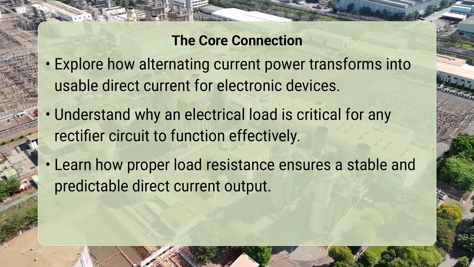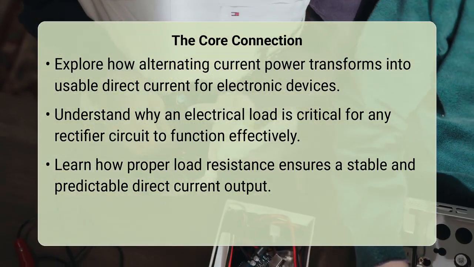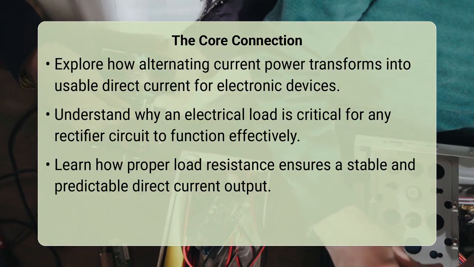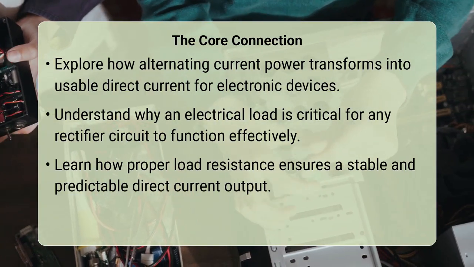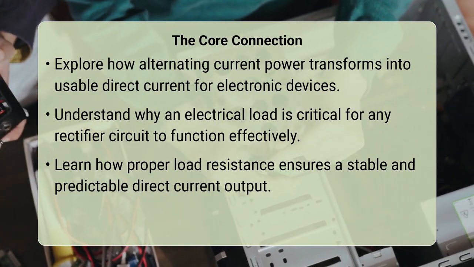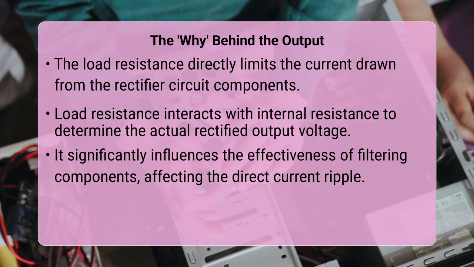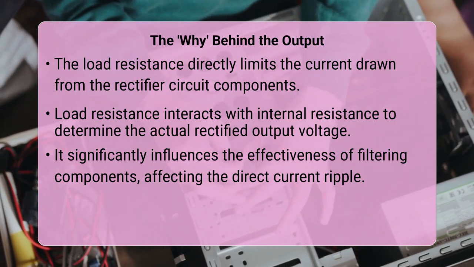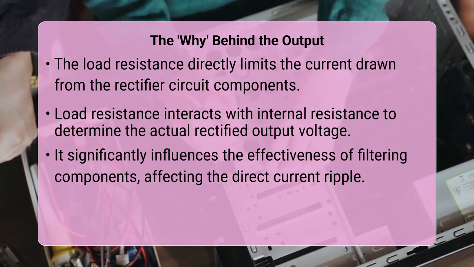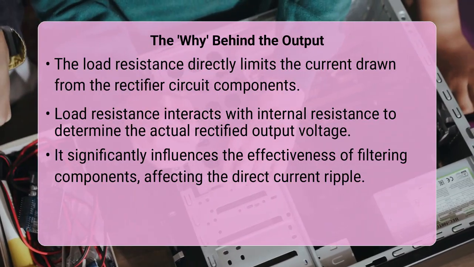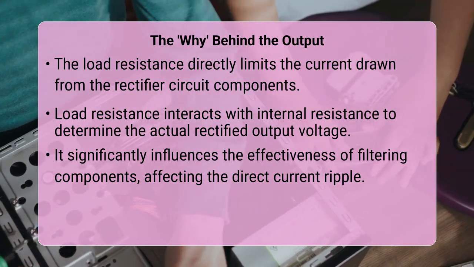The fundamental purpose of a rectifier is to convert alternating current, or AC, into pulsating direct current, or DC. Diodes within the rectifier allow current to flow primarily in one direction. The load resistance connected to the rectifier's output acts as the component that actually draws this direct current. It dictates how much current flows through the rectifier circuit, which in turn influences the voltage drop across the diodes and the overall shape of the output waveform.